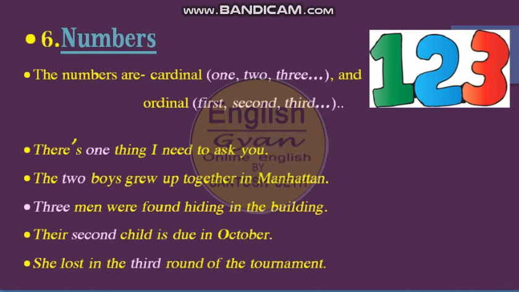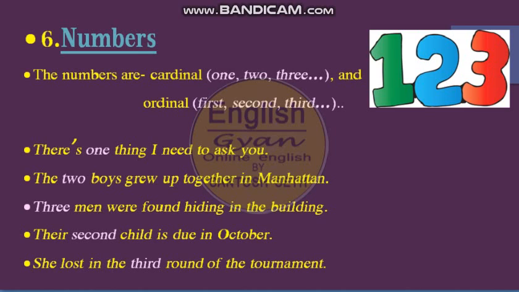Now numbers, yes, these numbers are also determiners. The cardinal numbers 1, 2, 3 or ordinal numbers first, second, third, all come in the category of determiners. See the examples.